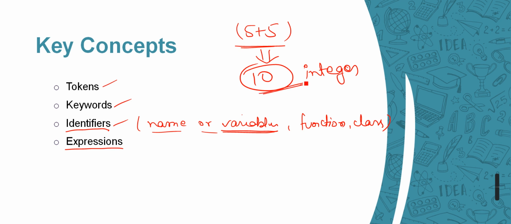So this will be termed an integral expression. If it returns a float, it is a float expression. If it returns true or false, then it will be a relational expression. There are many more expressions we need to explain, but for now I have only discussed these three.